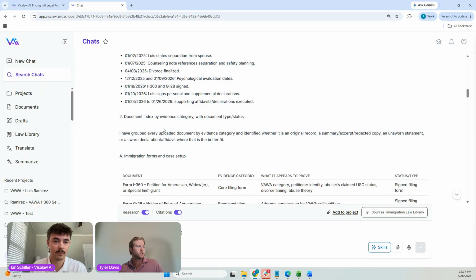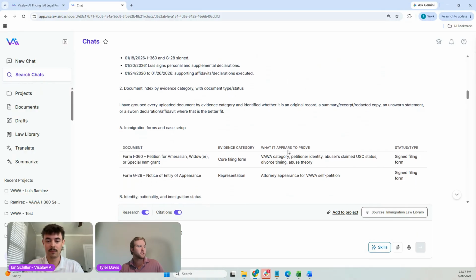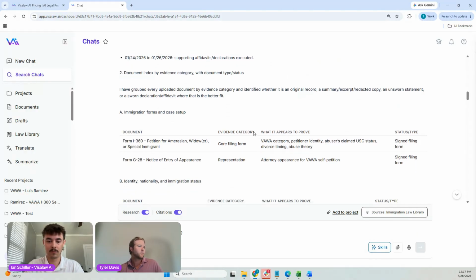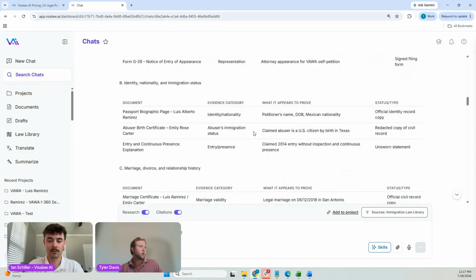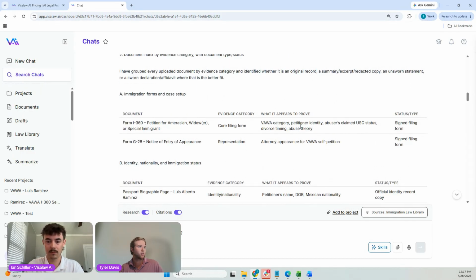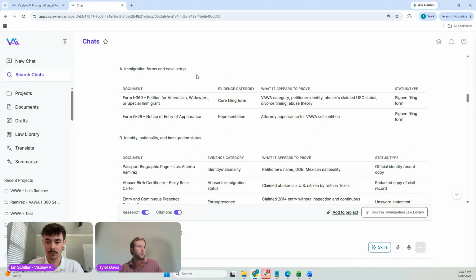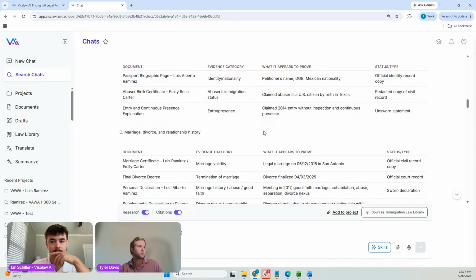We also receive each document indexed by the category with the document type or status. And it also grouped every document by the category. So we can see all the immigration forms and the case setup here in every category as we scroll down.